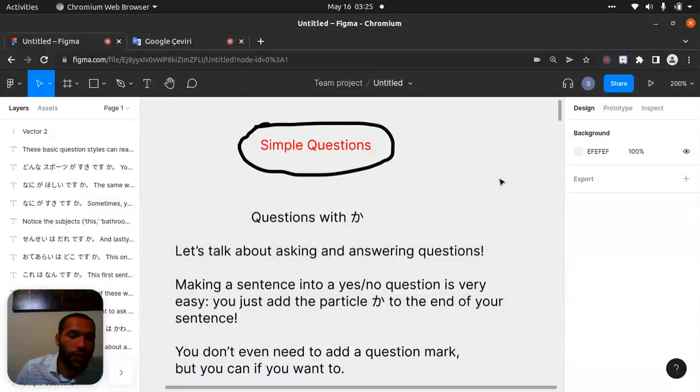Then doko means where, and dare means who. And also don't forget the last lecture, where we learned about adjectives: suki, kirai, and hoshi, which are like, dislike, want. Okay, it will help you create sentences.